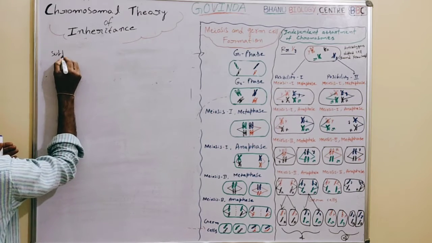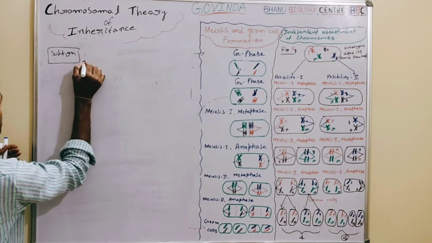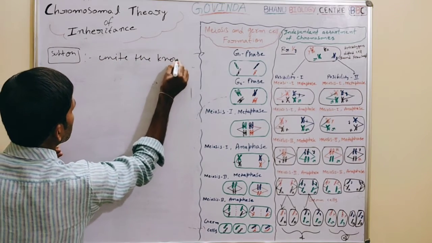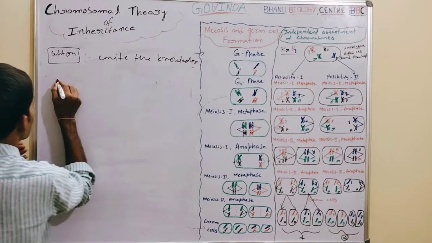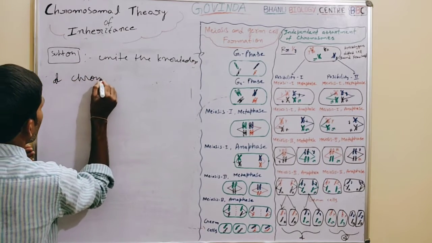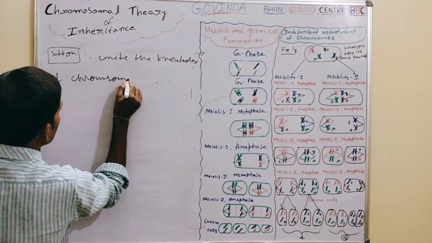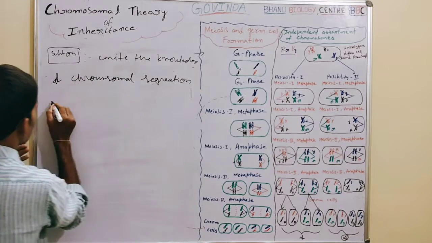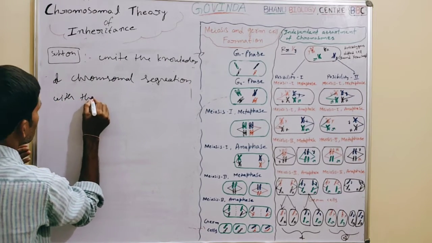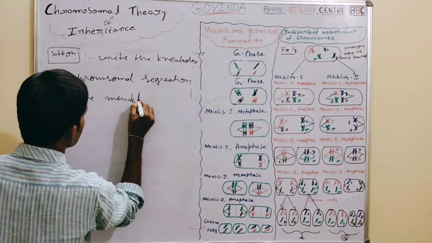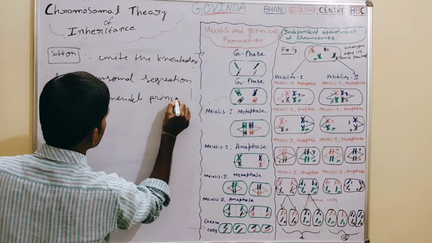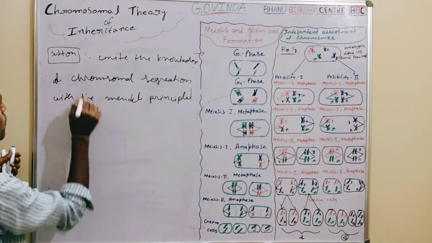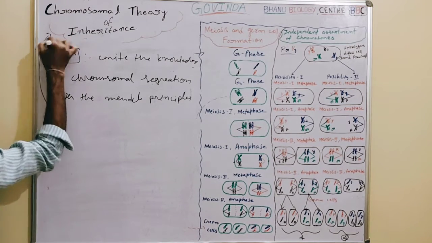Then Sutton wanted to unite the knowledge of chromosomal segregation with Mendel's principles and called it the chromosomal theory of inheritance.